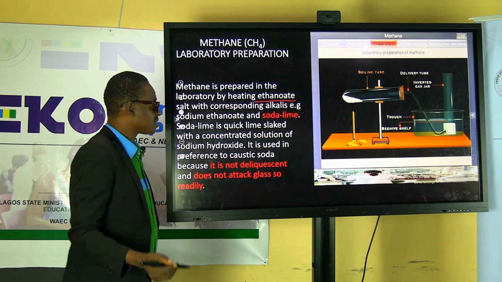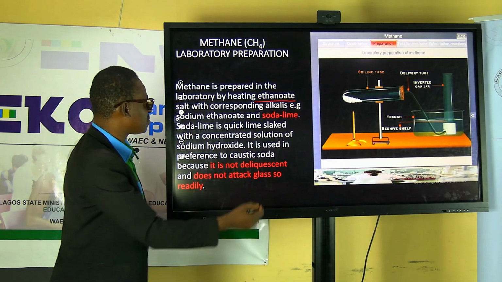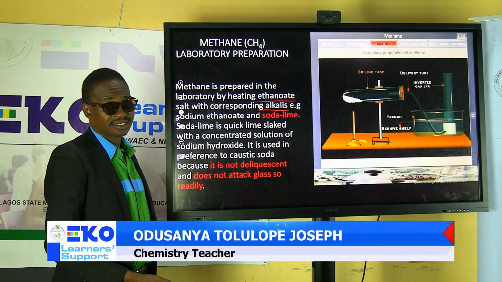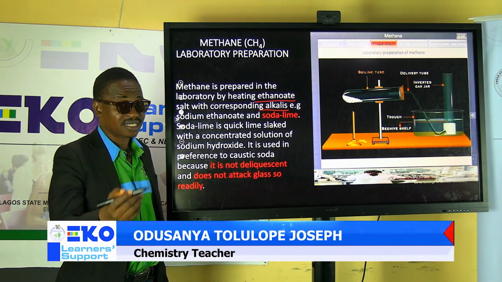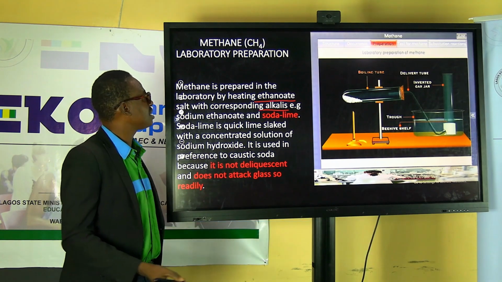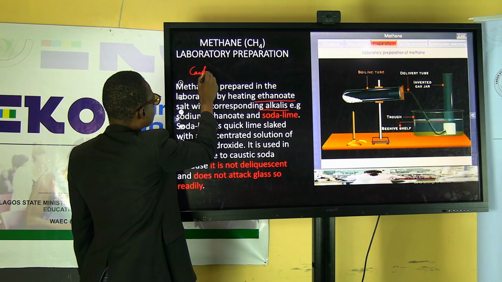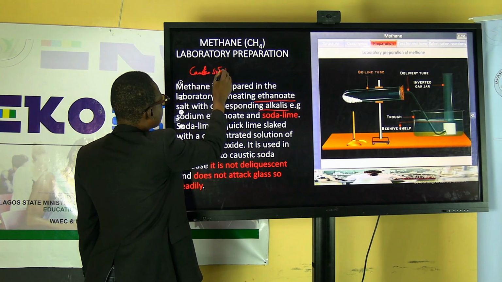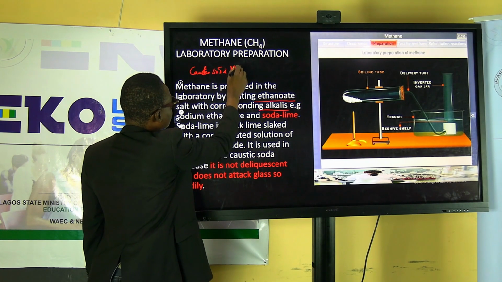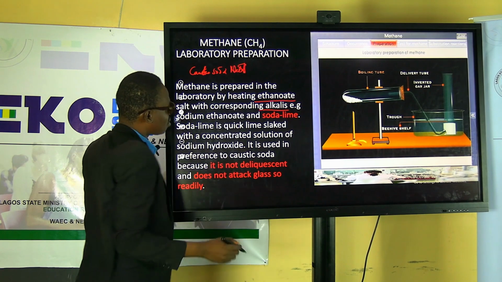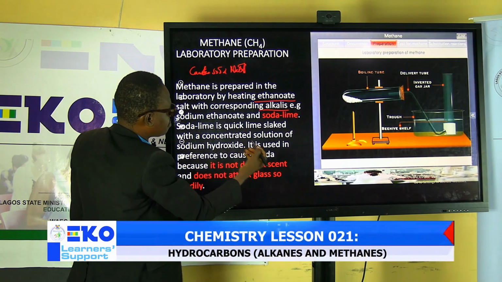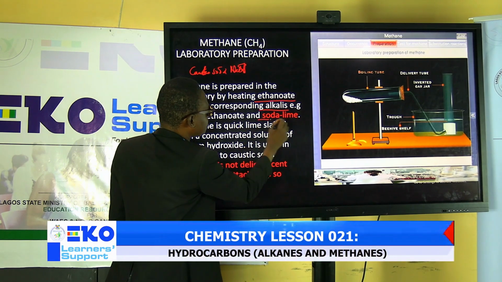This salt is very important with a corresponding alkali. So what's the alkali we are using here? Remember, you can use caustic soda, NaOH, or use what we call soda lime.